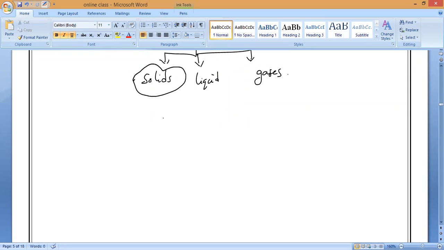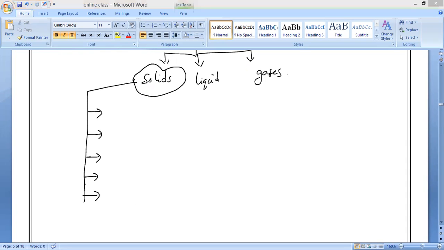In the last class we already studied the properties of solids, how we can say a given substance is a solid or not. Totally we discussed five properties of solids. What are the five properties you studied regarding solids? First one: solids have fixed shape as well as fixed volume.